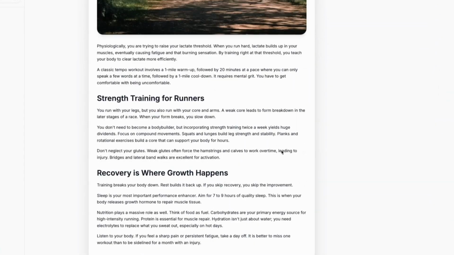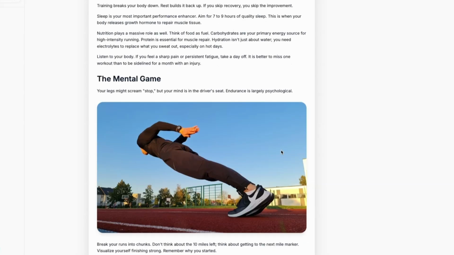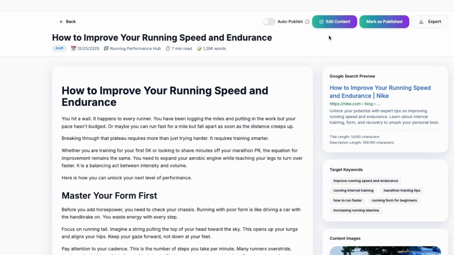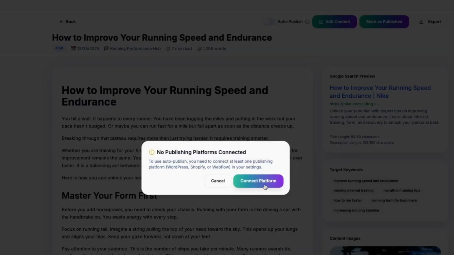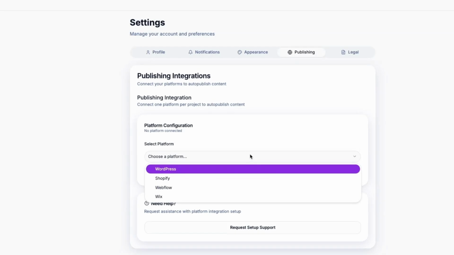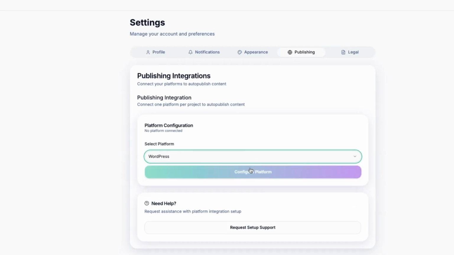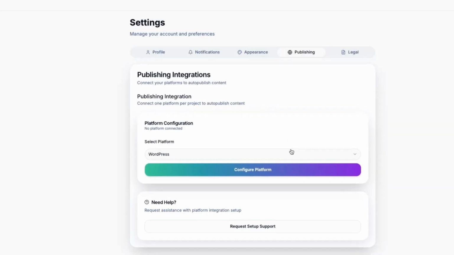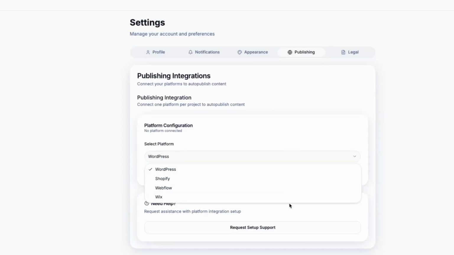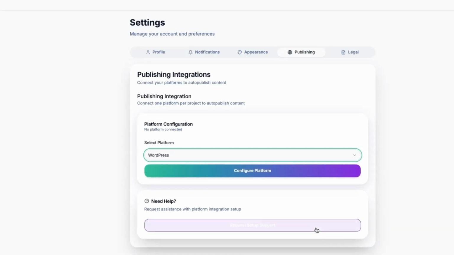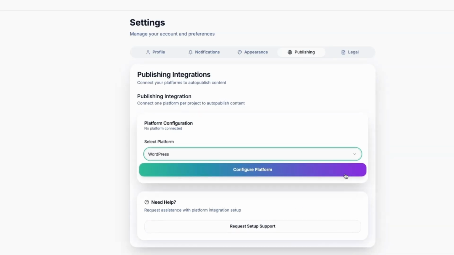When you have checked the article and made needed modifications, you can either copy paste it to your CMS and publish or download it as a WordPress file. You can also press auto publish and it publishes to your CMS automatically. You need to set up the integration first. Currently we have a direct integration to WordPress, Webflow, Shopify, and Wix. But if you need a custom integration, press this button and our customer support agent will reach out to you. Also, we have provided documentation on how to integrate these, but you can reach out to customer support anytime.